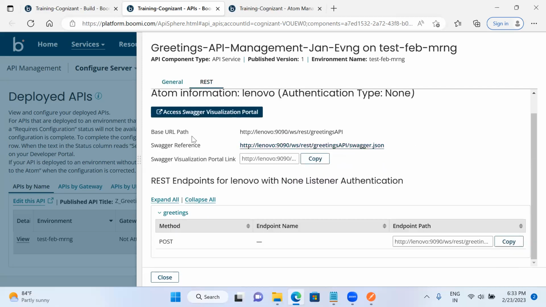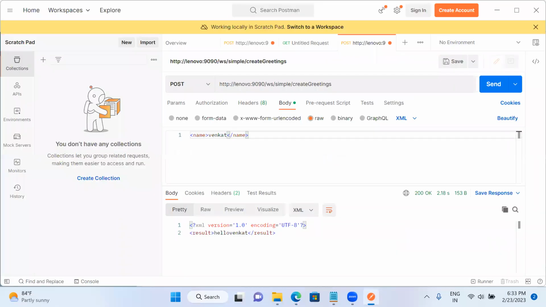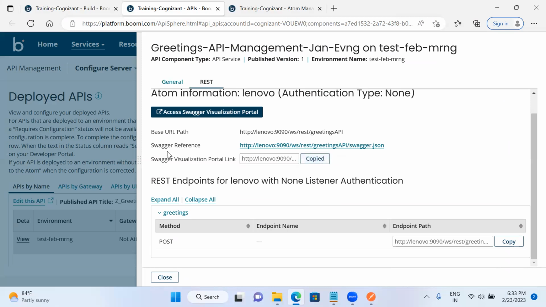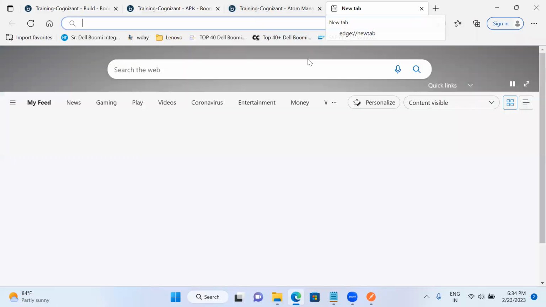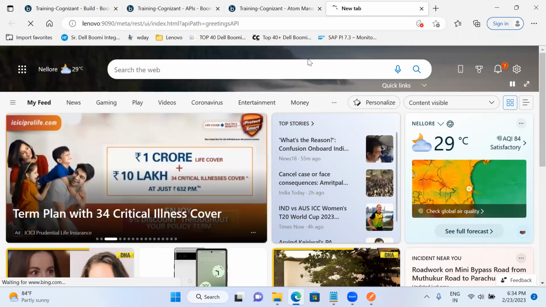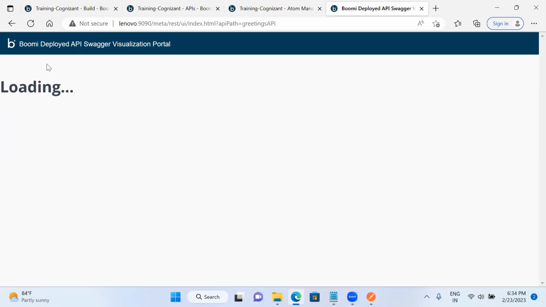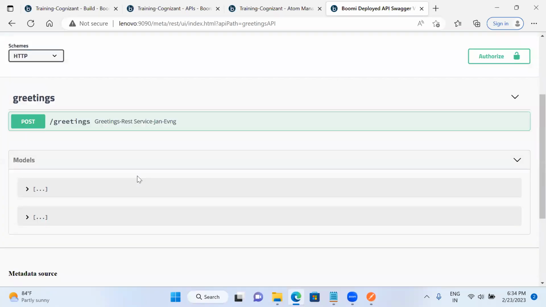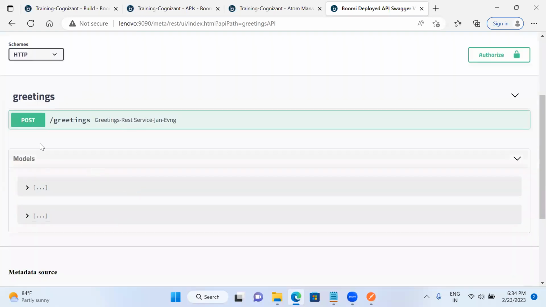If I come to the REST tab, you are able to see the base URL path, Swagger reference, and Swagger visualization portal. With the help of this portal, I can pass the values. Whatever operations I did in Postman, I can do the same thing with the help of this Swagger visualization portal also. I will paste it with Control V. Now I am going to connect to that Swagger visualization portal. Now I am connected to the Z greetings API and I am able to see the Swagger visualization portal. Even here I can pass the values.